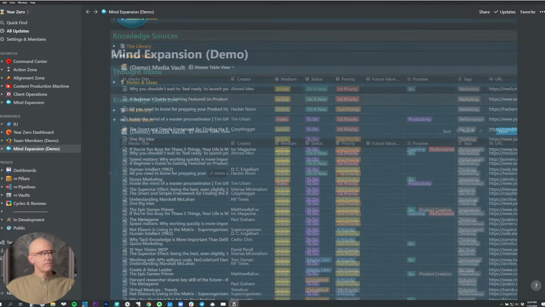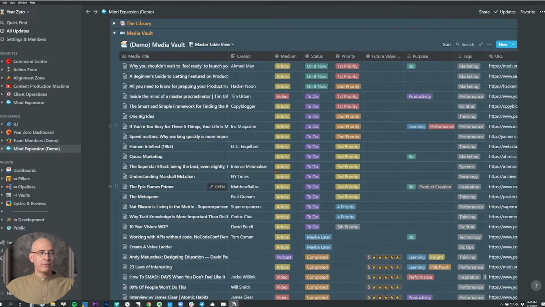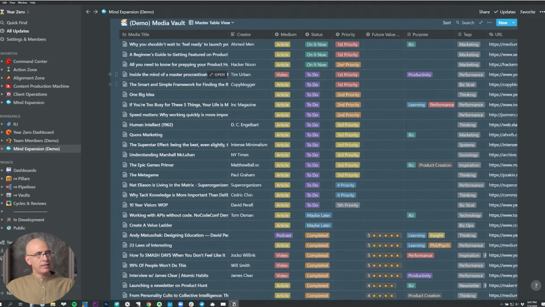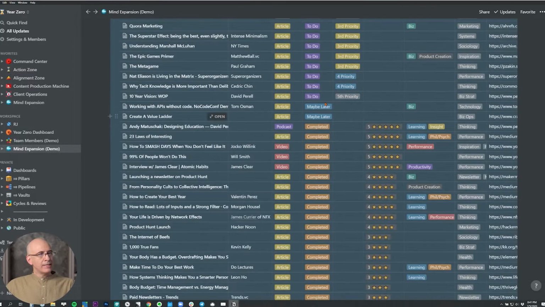And that's really helpful. Okay, so sorting down, again, typically I would even have a much longer list than this, but this is a demo collection that I thinned out just for the sake of a quick demonstration here. So again, on it now is at top, to-do is next. Everything in the to-do is organized by priority here, which is super helpful. You can't do that in Pocket or Instapaper. Then we get down here to the maybe laters. Again, this would typically go into Evernote, except if there's a good likelihood, then I might throw it in Notion.